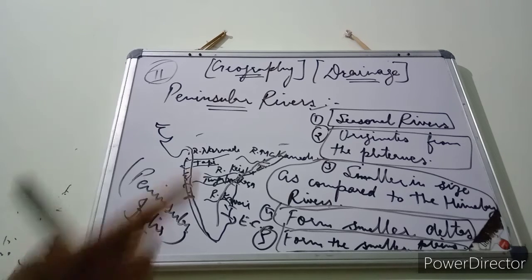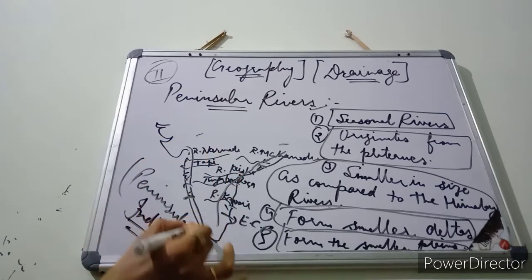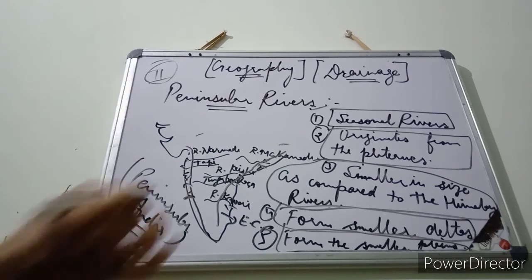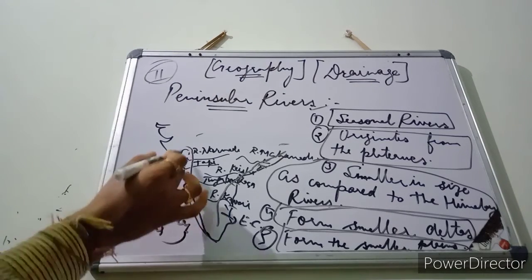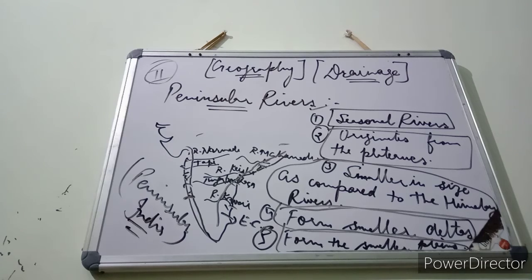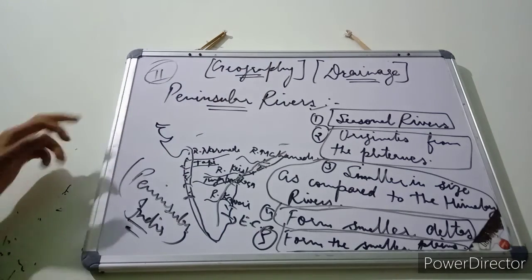But these rivers, as we have discussed, are very small in size. They mostly flow with heavy water only in the monsoon season. They also do very little erosion and deposition as compared to the northern perennial rivers. So the plains formed by these rivers are also very small, which is why the western coastal plains and eastern coastal plains are very small when we compare them to the northern plains formed by the Himalayan rivers. Is that clear, students? So this was a short description of the peninsular rivers.